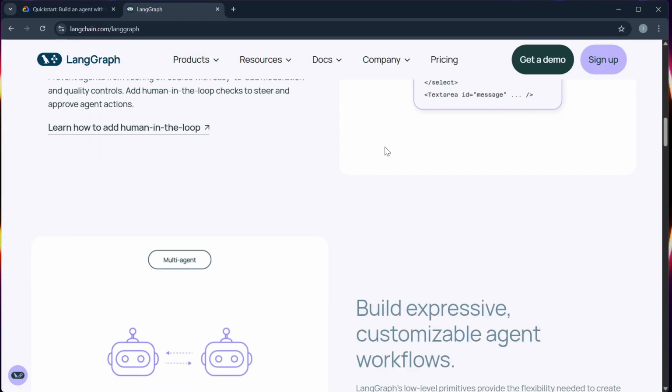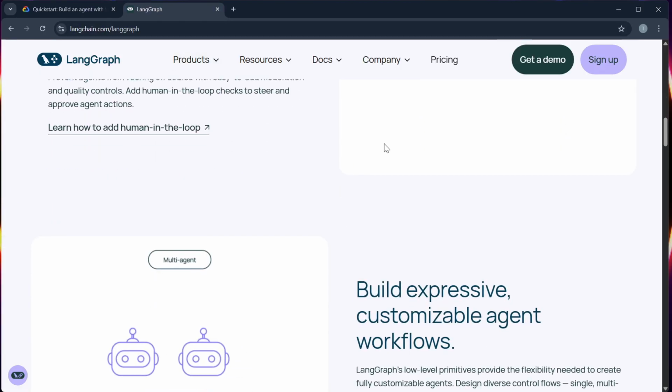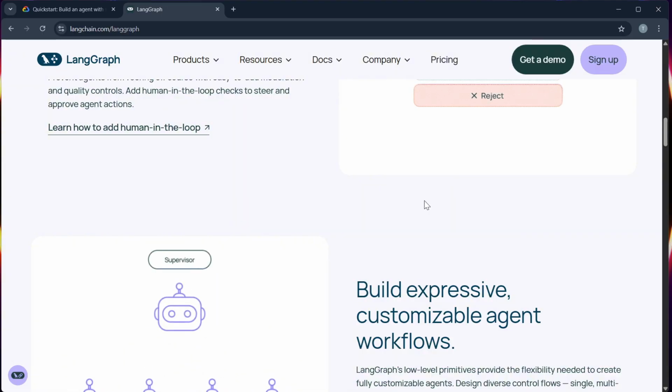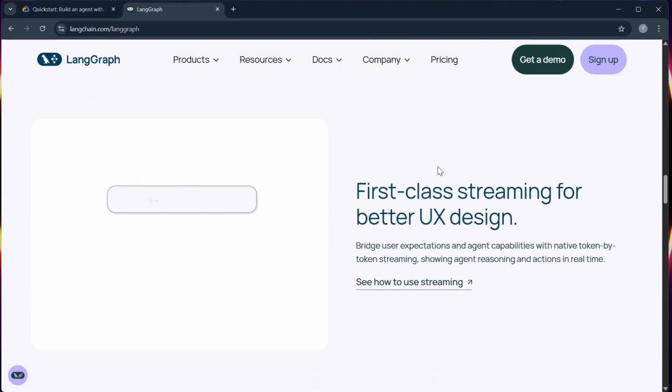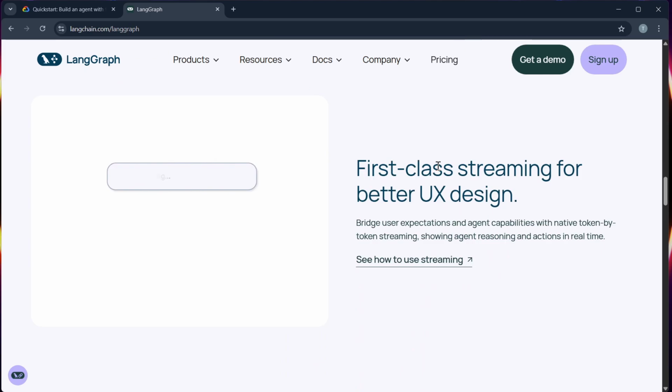Number 3, integration. ADK integrates well with Google's ecosystem, such as Vertex AI, Firebase, and Cloud Functions, while LangGraph is highly compatible with LangChain, Hugging Face, and other open libraries, making it a solid choice if you are building outside of Google's ecosystem.